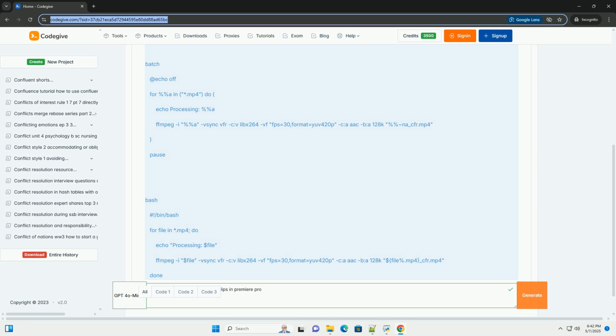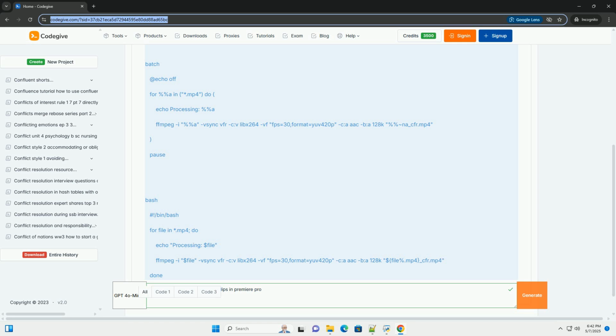Frame rate, FPS: 30. Constant frame rate: selected. Encoder: H.264, x264. Quality: constant quality, RF 18, or average bitrate, for example 8000 kbps.